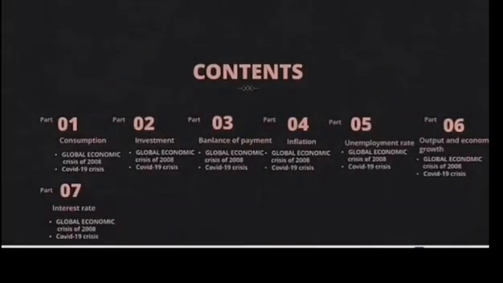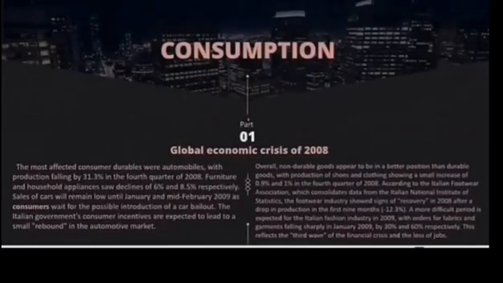Well, there are 7 parts for our group assignment, and my name is JIAQI. I'd like to talk about part 1 and part 2. As for part 1, the consumption in Italy during the global economic crisis of 2008, there are too many details that I have given on the screen. So, as for the conclusion, non-durable goods appear to be in a better position than durable goods, with production of shoes and clothing showing a small increase of 0.8% and 1% in the fourth quarter of 2008.